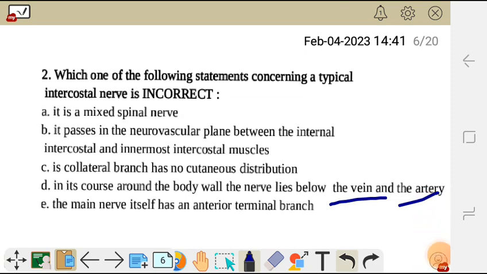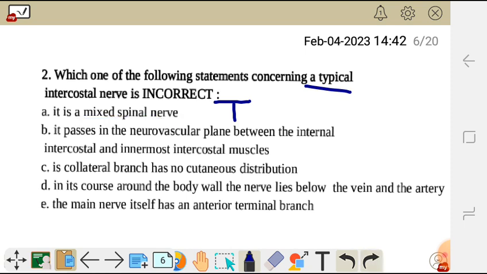Okay, so the last statement is saying the main nerve itself has an anterior terminal branch. So let's start with statement A. It is a mixed spinal nerve. This is true. Why? Because the typical intercostal nerve is a mixed spinal nerve. It arises from several roots, and it has motor as well as sensory fibers. So it is simply a mixed spinal nerve. That statement is very true.